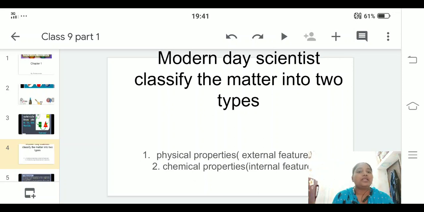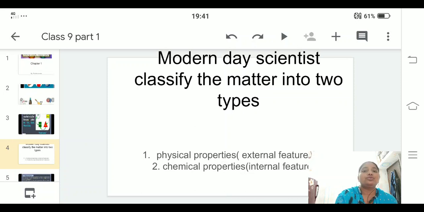The second is according to the chemical properties, how it is made up. So modern scientists have classified matter into 2 types, namely according to their physical properties and according to their chemical properties.